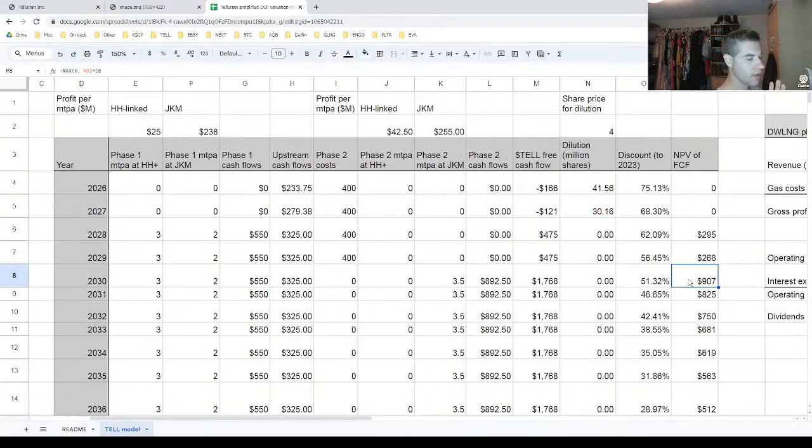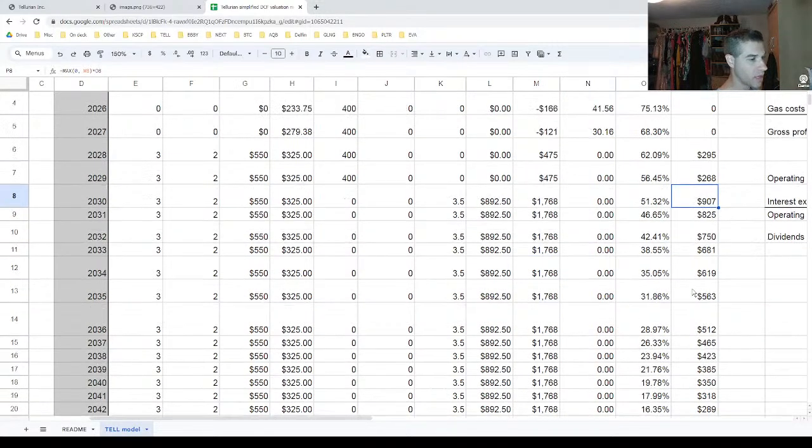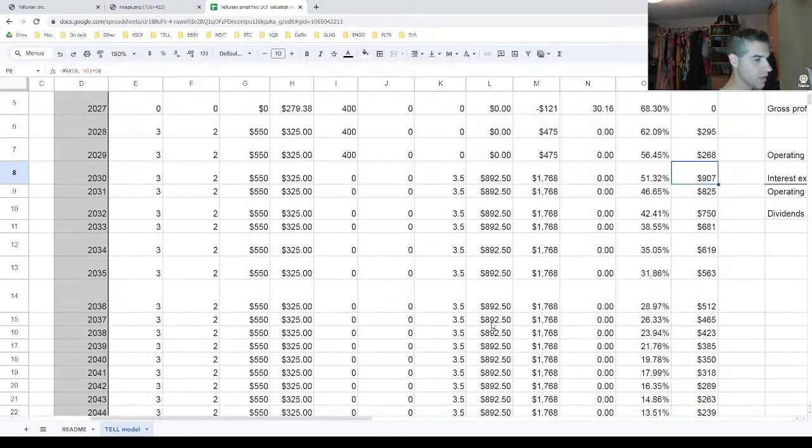So if they just do that, now they're actually raking in the cash, right? And this gets you to, in the first year of the full free cash flows, the net present value there is $900 million, because that's, what, 7 years away, and that's $1.7 billion at the moment. You discount that back at 10%, and that gets you to about $900 million in current value for their free cash flows in 2030.